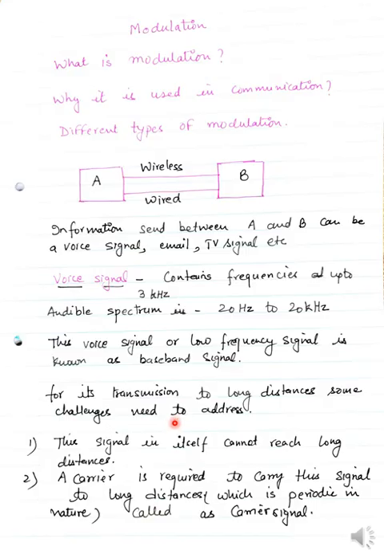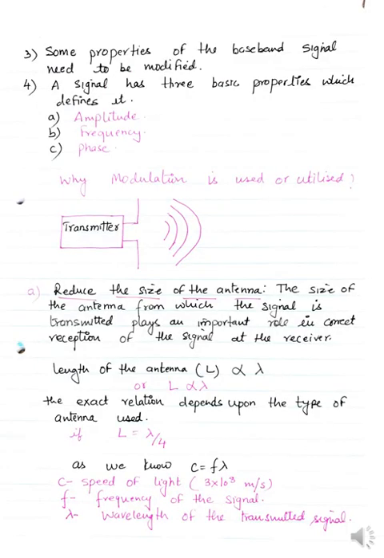It will travel a very small distance and then fade away. So this signal itself cannot reach long distances. A carrier is required to carry this signal to long distances, which is periodic in nature, called the carrier signal. The carrier acts as the medium by which the signal travels from one place to another.